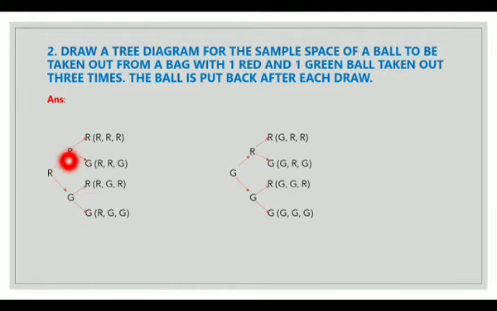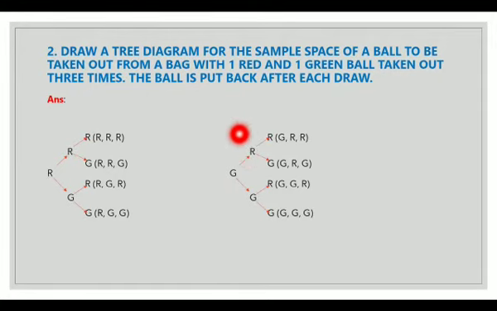So my sample space here is RRR, RRG, RGR, RGG. These are all possible outcomes. Now when I take out a ball for the second time, my outcome will be red or green. So R, G.